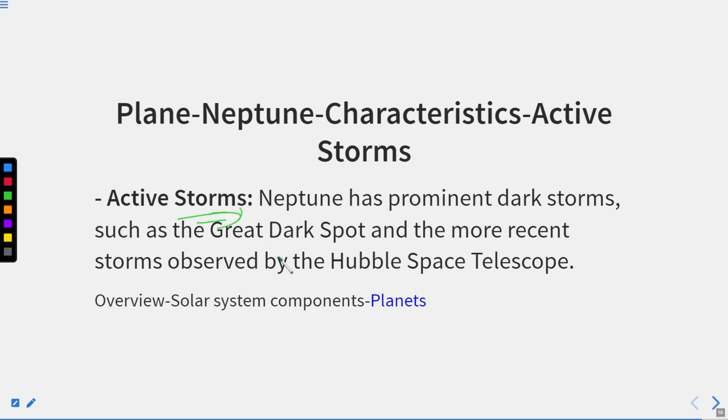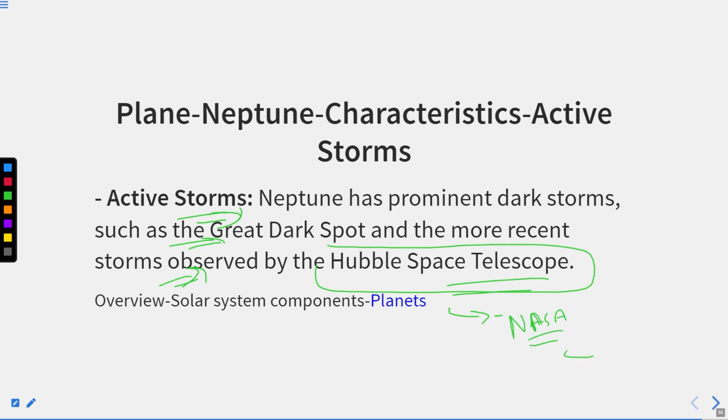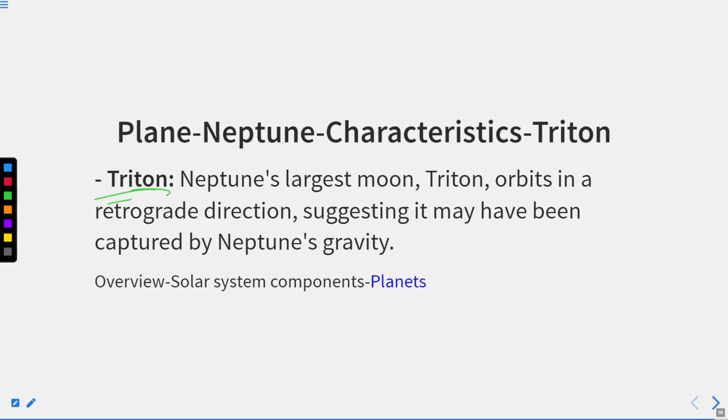Active storms. Neptune has prominent dark storms such as the Great Dark Spot and the more recent storm observed by the Hubble Space Telescope. Okay, does the Hubble Space Telescope belong to which agency? NASA. Okay, it's an agency of the United States of America. Remember this thing. Thereafter, Triton. Neptune's largest moon, Triton, orbits in a retrograde direction, suggesting it may have been captured by Neptune's gravity.